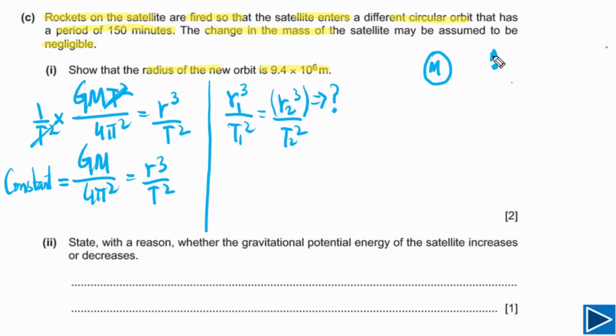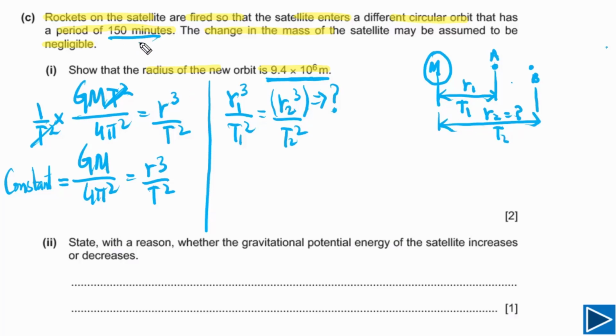First of all, the satellite was at point A. Then the satellite moved to point B. In this case, this radius is R1, and the time period in this orbit is T1. Now the new radius is R2. This is the new radius. This is what the question is asking us to calculate: the radius of the new orbit, and it has to be equal to this one. We need to show that it is equal to this. And the time period for the new orbit is given, T2. We have the value of T2. So simply we need to find R2.